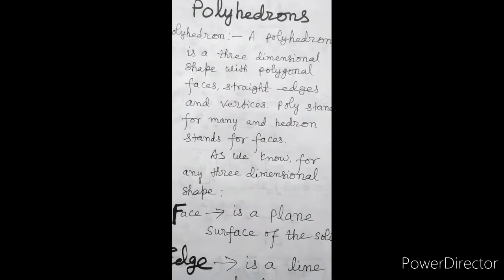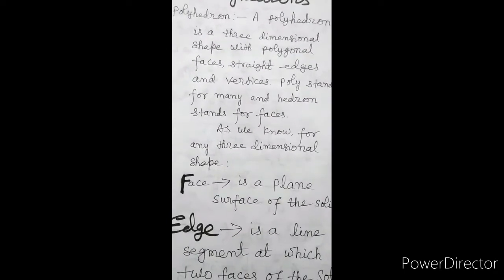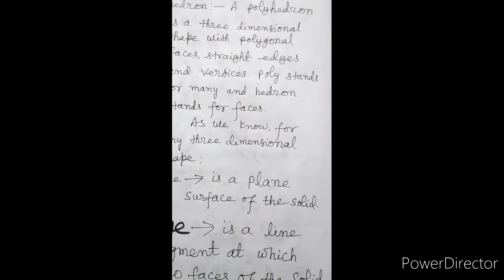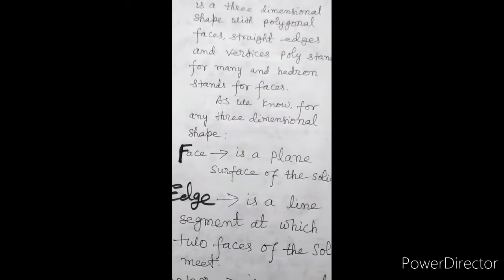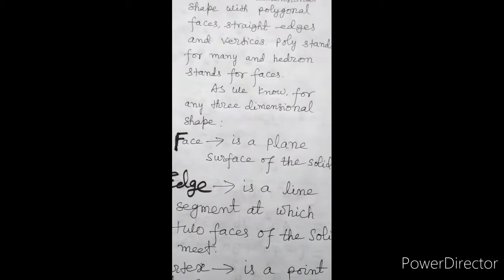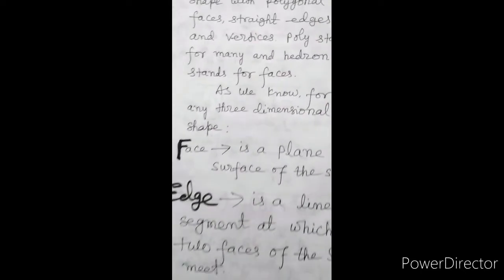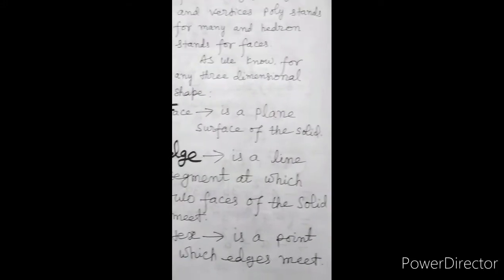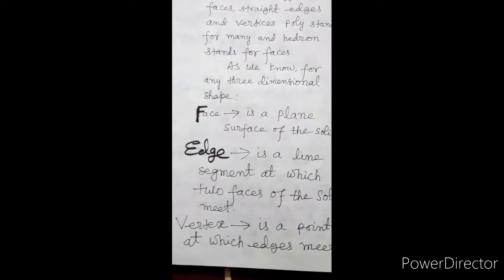As we know, for any three-dimensional shape, a face is a plane surface of the solid. An edge is a line segment at which two faces of the solid meet. A vertex is a point at which edges meet.